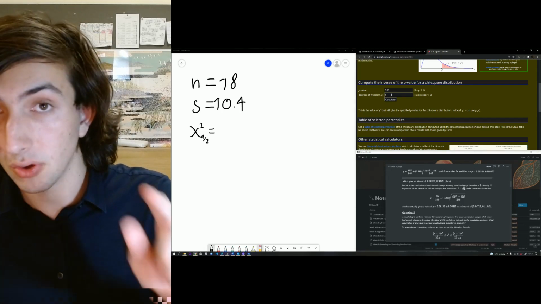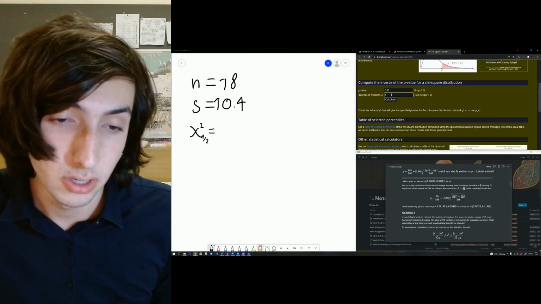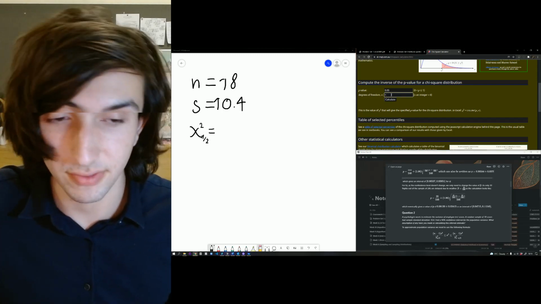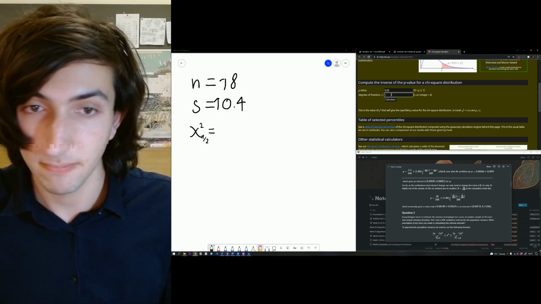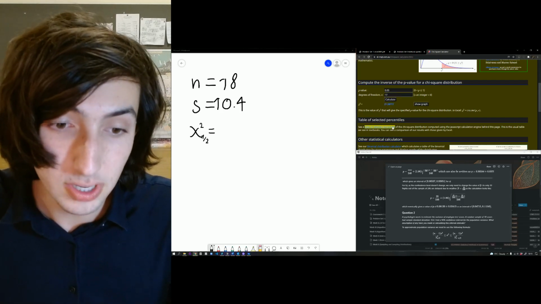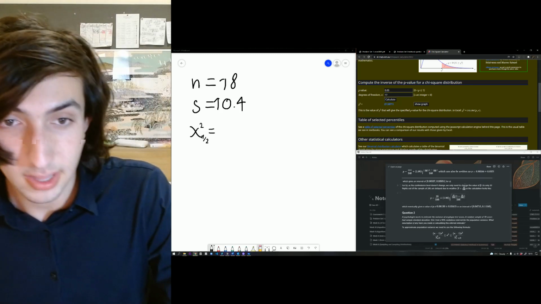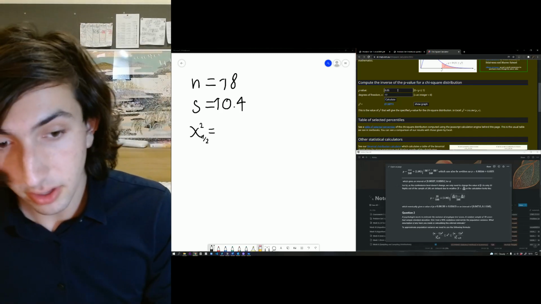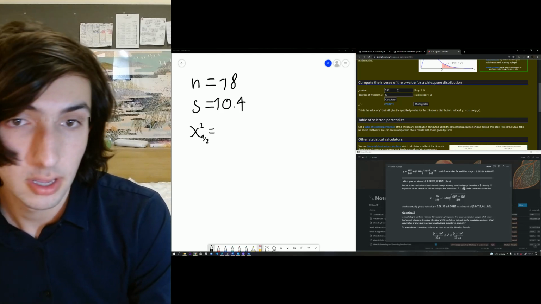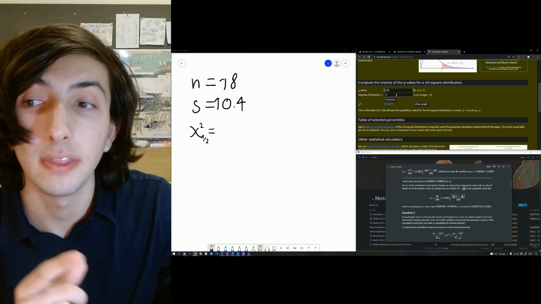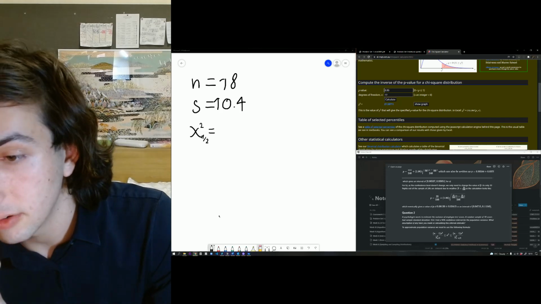So we're going to do minus 1 of that, because you always want n minus 1 degrees of freedom. So 18 becomes 17. And you should have 27.58. Let me just cross-reference. Yes, that should be it. Then you want to go on the other side.